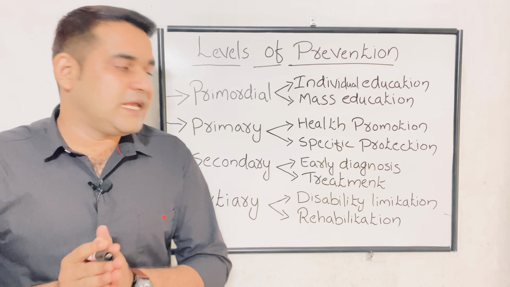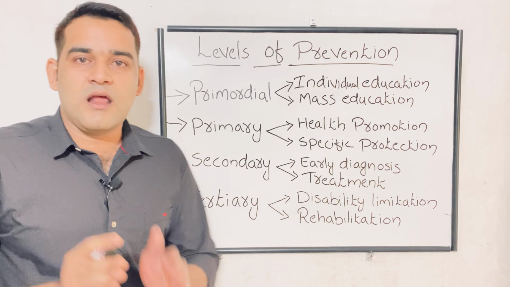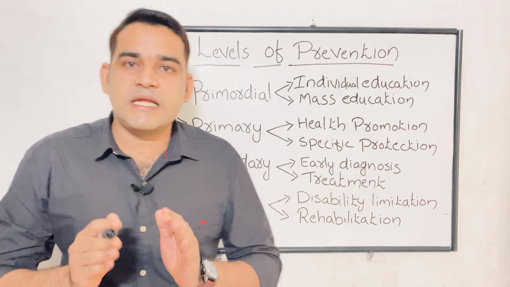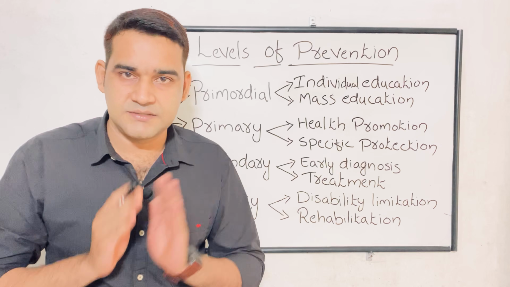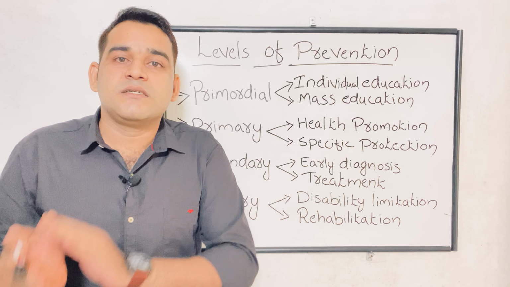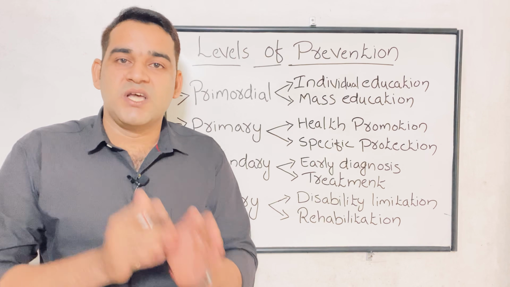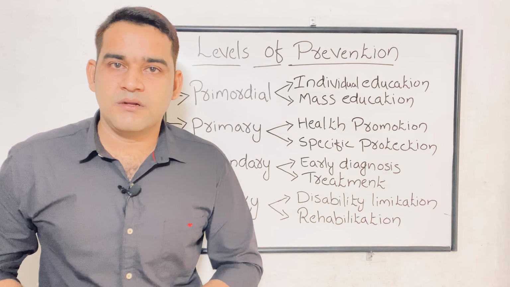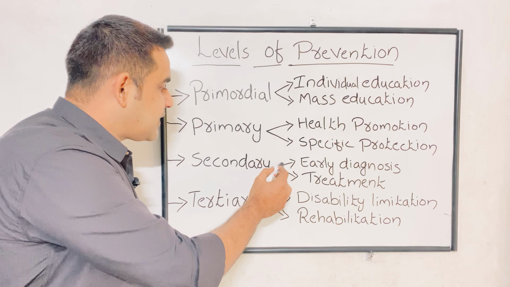Okay, the last one is tertiary prevention. Tertiary prevention is the last prevention. So what is tertiary prevention? In tertiary prevention, the disease is in the late stage. Okay, the disease is in the late or last stage. Still some kind of prevention is possible. That is tertiary prevention. With our example, no smoking, started smoking, hypertension.